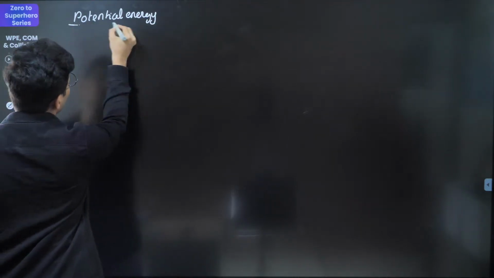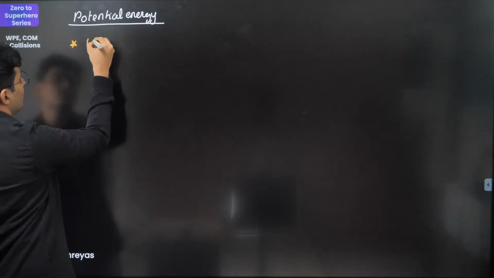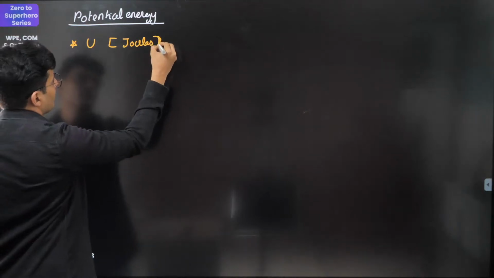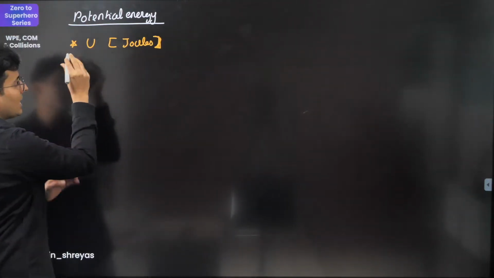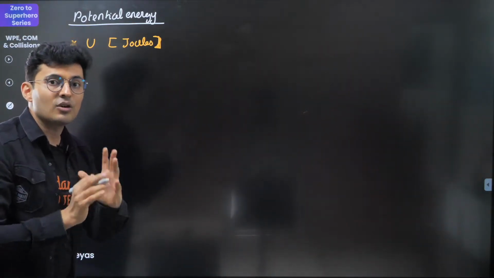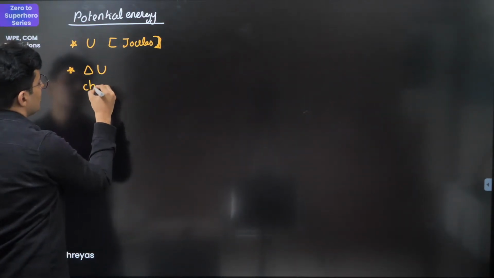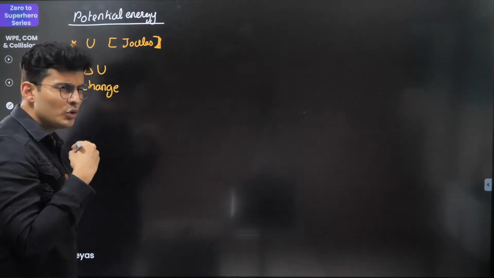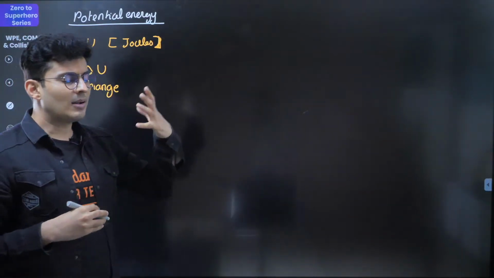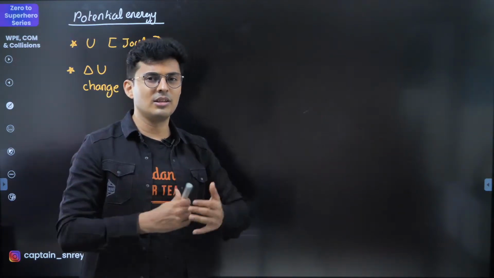Certain important things which you should know about potential energy. Number one, this potential energy, symbol U, unit joules again, and this U has no meaning usually. What has meaning is always delta U, which is change. The change in the potential energy is what you usually need, not the absolute value most of the times, because some energy will be getting converted into some other form of energy. So you need to calculate the changes in the potential energy.